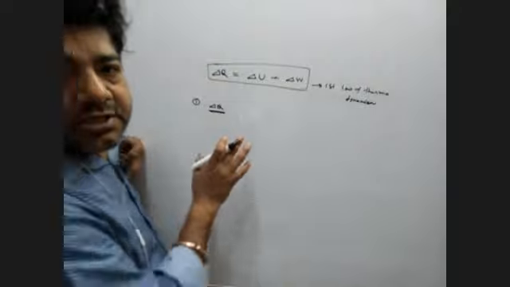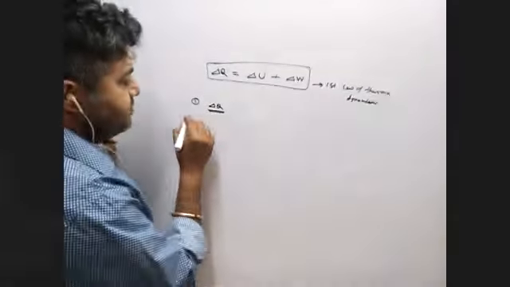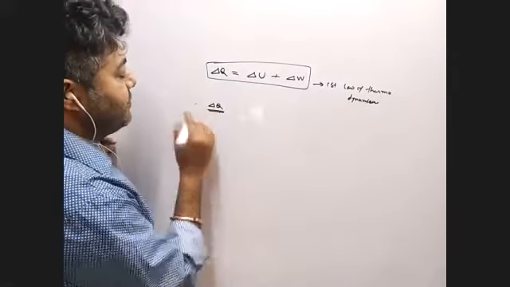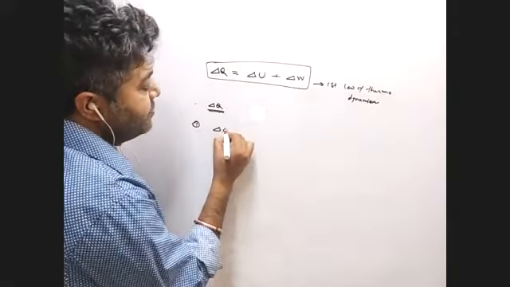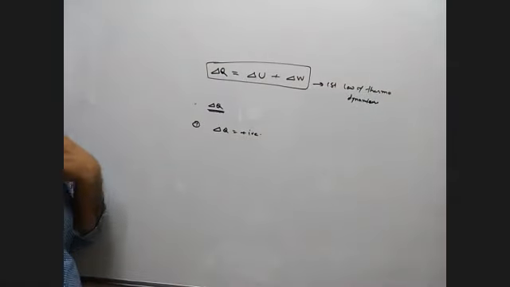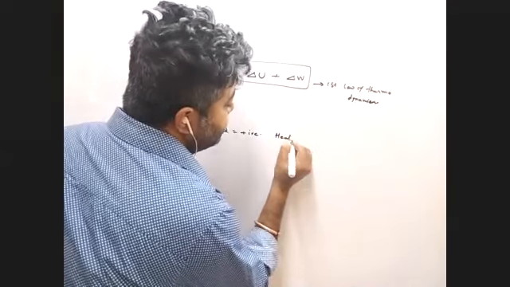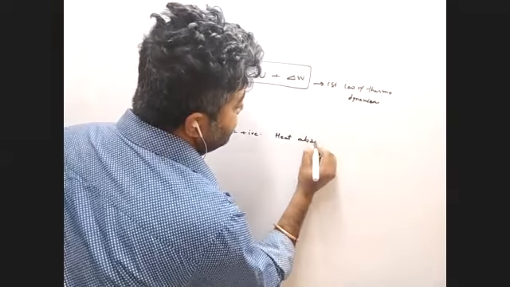In which this depends on which factor? Number one, del Q positive means heat absorbed.